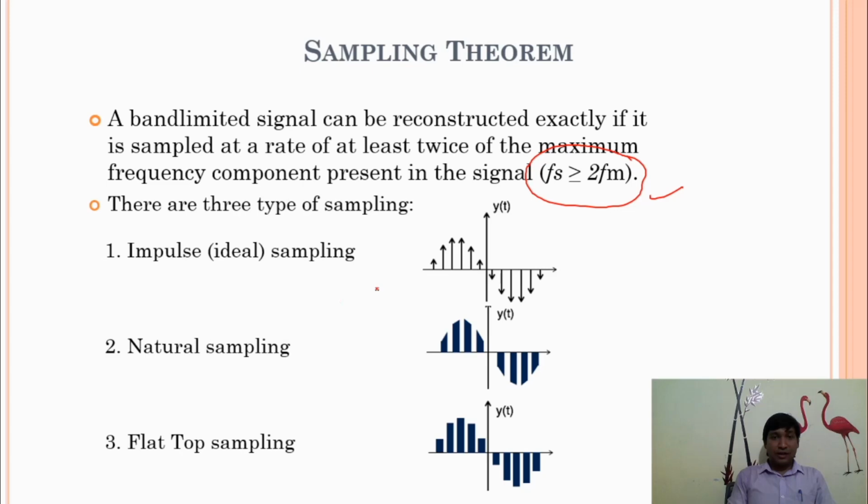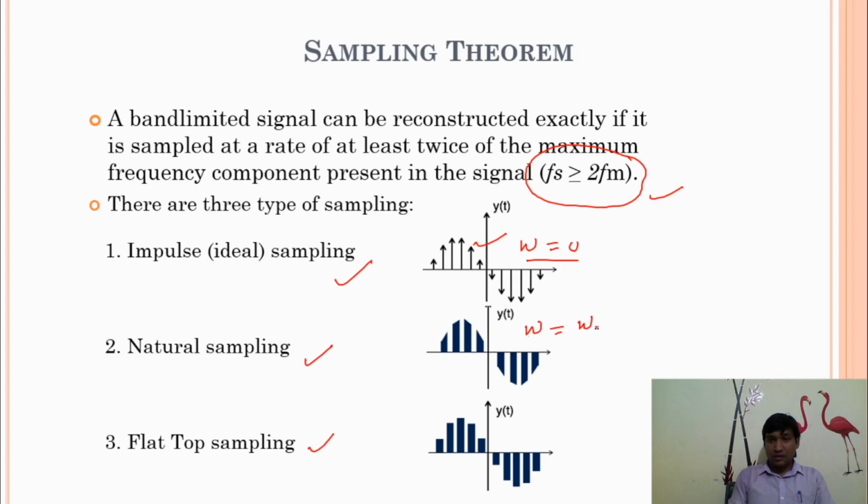Sampling is basically divided into three parts. First is impulse sampling, second is natural sampling, and third is flat top sampling. In these three methods, we basically vary the nature of the impulse signal. In the first case, we use an impulse signal with zero pulse width. In the second case, we use some finite pulse width.